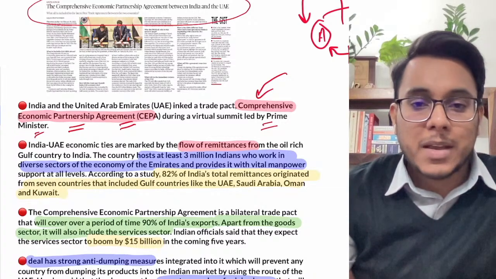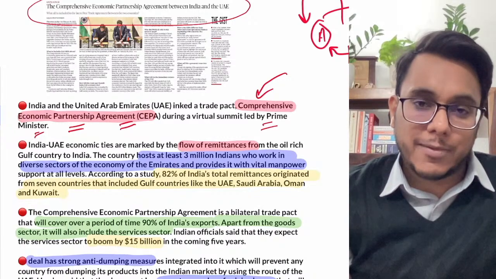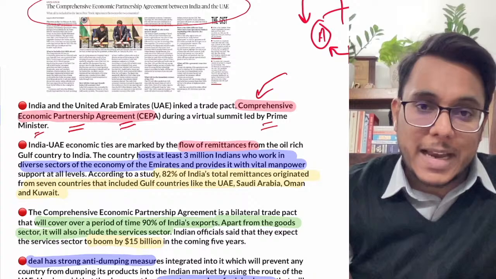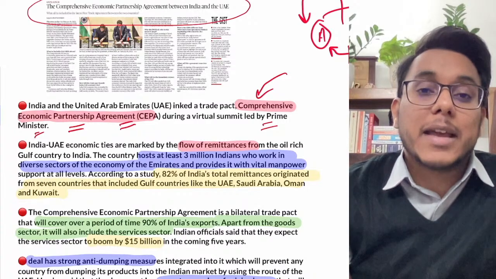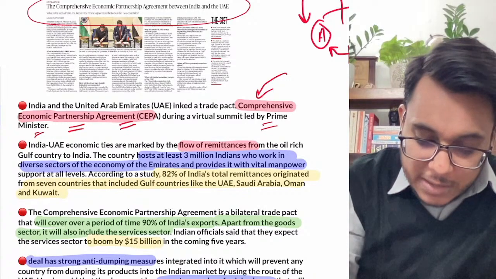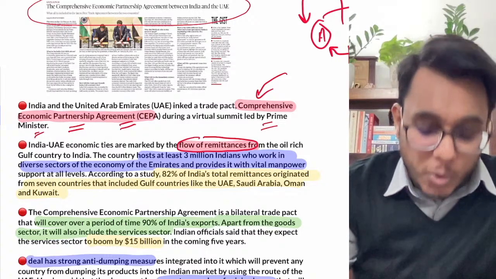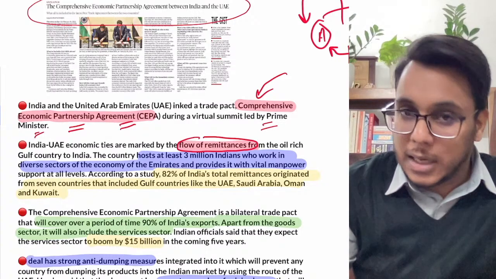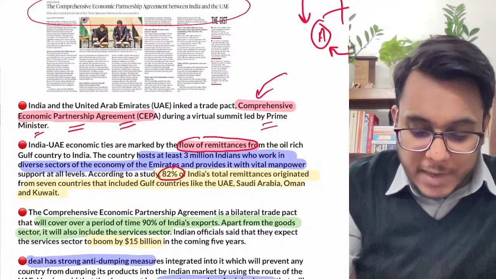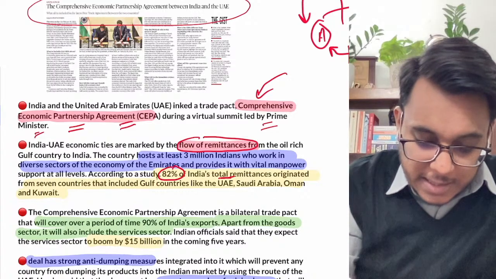Minister of India. Now guys, when we talk about the UAE, it has been a very important partner for India because there are cultural ties between India and UAE. After that there are economic ties. Okay, these economic ties are because of the large number of remittances that come from UAE to India. When we talk about remittances, it has been provided that 82% of India's total remittance comes from 7 countries in the Gulf region.